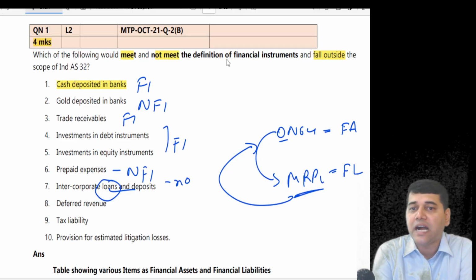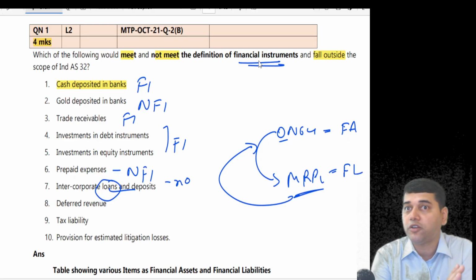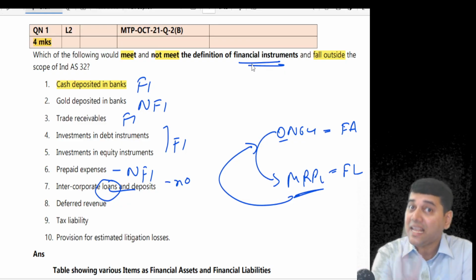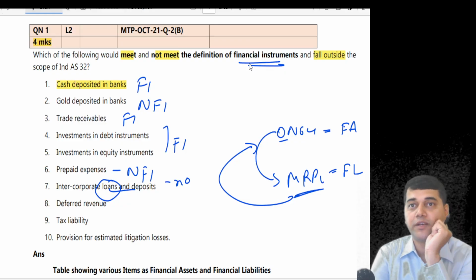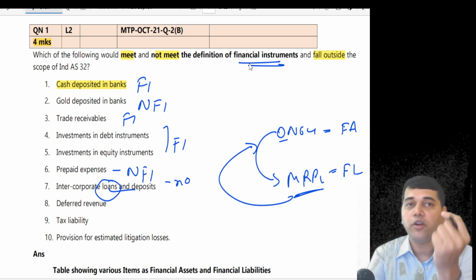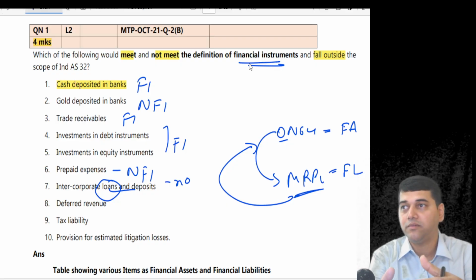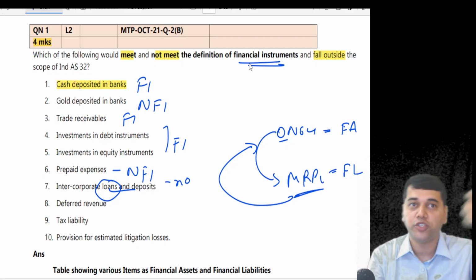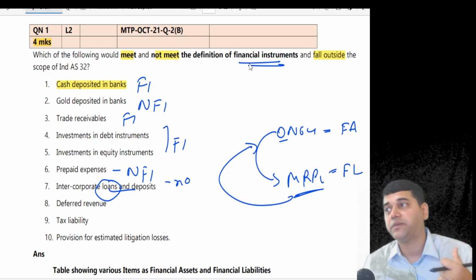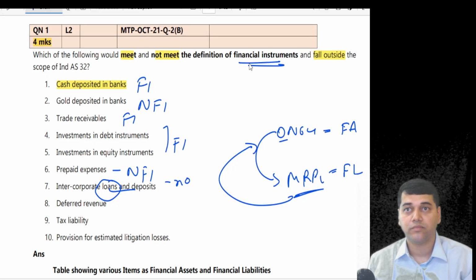Not required, because they asked whether it is a financial instrument or not. If it's a financial asset or not, then you need to look from a particular perspective. But when you talk about an instrument, you need to look from the total perspective, because from the giver's perspective it should be an asset, and from the receiver's perspective it should be a liability or equity.